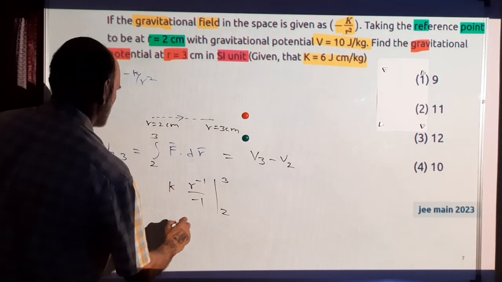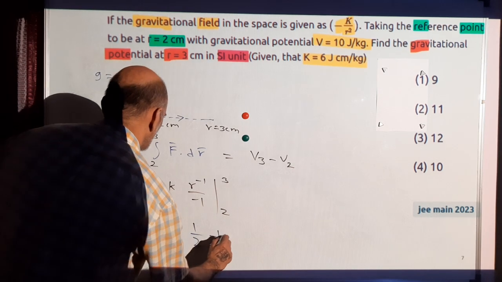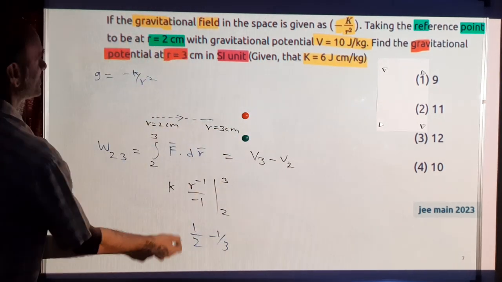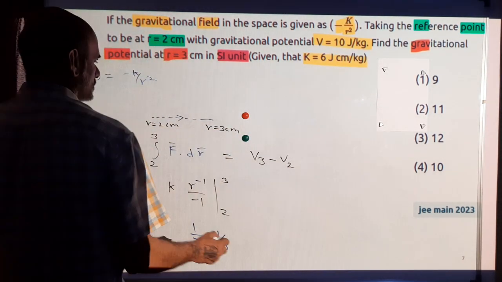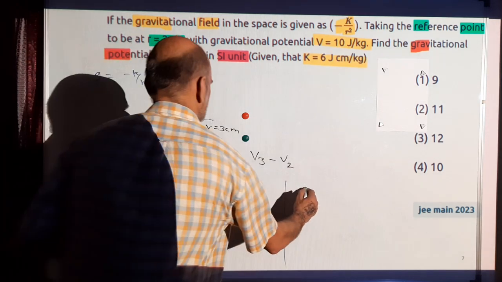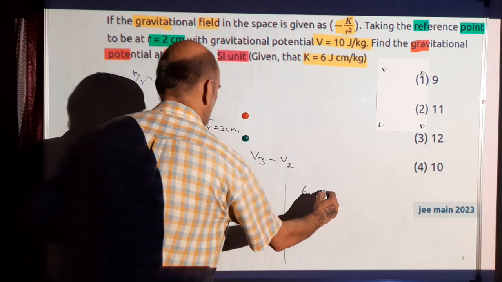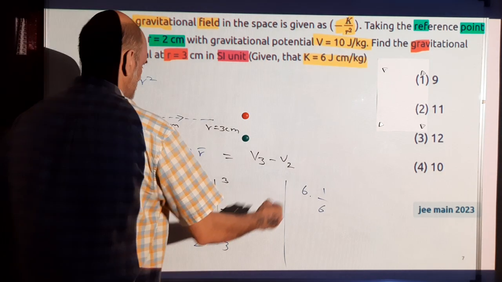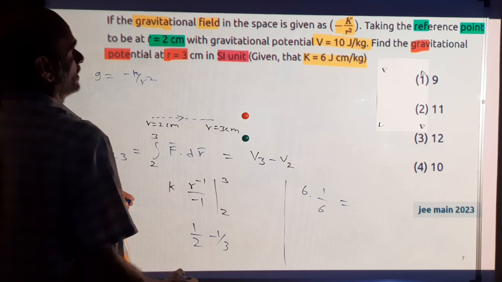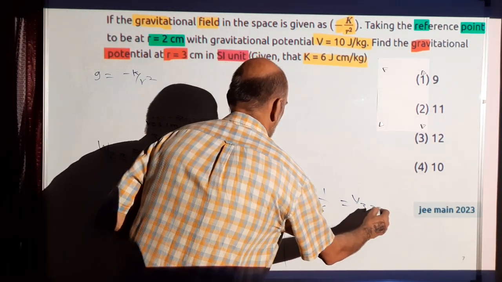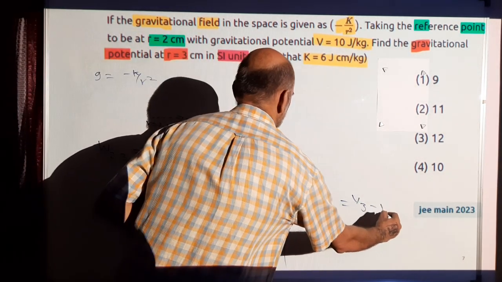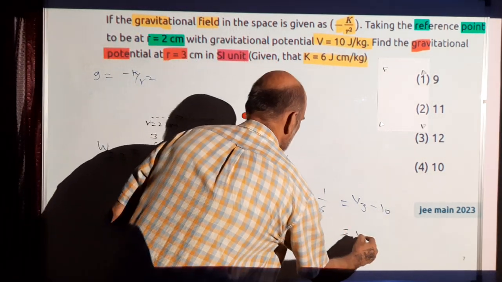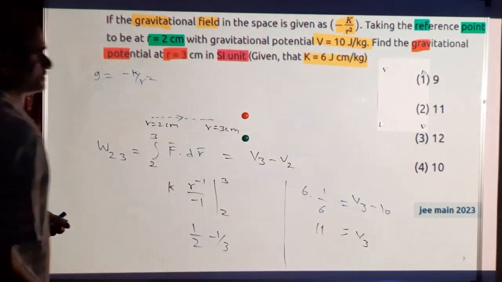So this one will become 1 by 2 minus 1 by 3. This is in centimeter. So here there is centimeter, and here there is 1 centimeter, so those two will cancel. So this will give k is 6, and this one is 1 by 6, since 3 minus 2 is 1 and the denominator is 6. That's equal to V3 minus V2. You have to find V3, and V2 is the reference, whose value is 10 in SI units. So this means V3 is 11.